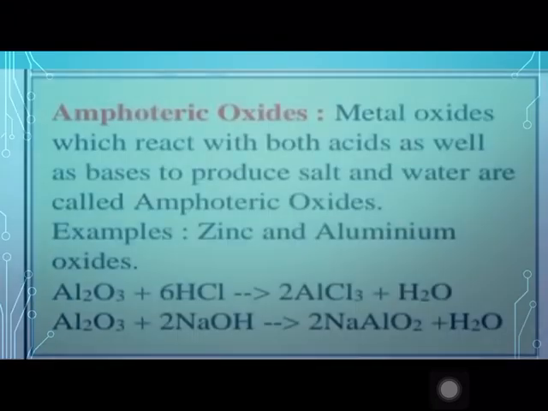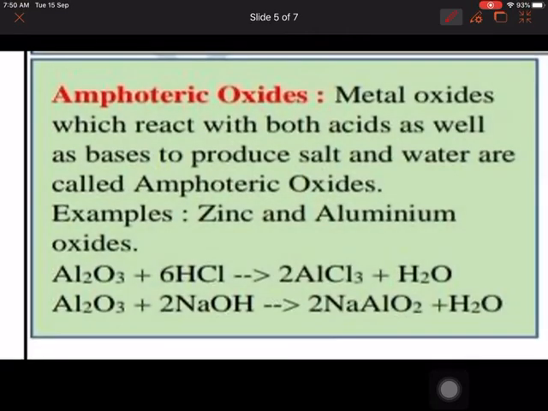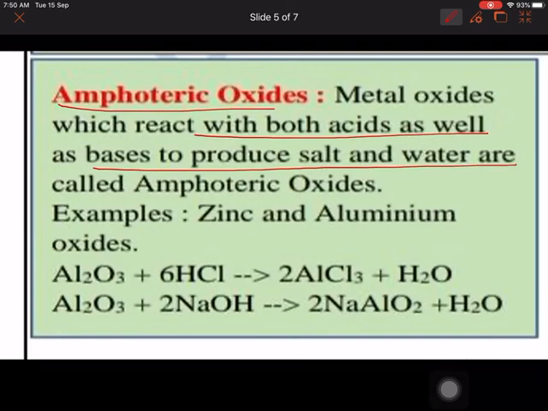Next is amphoteric oxides. Amphoteric oxides are metal oxides which react with both acids as well as bases to produce salt and water. That means if a strong acid is there, they will behave like a base, and if a strong base is there, they will behave like an acid. So two examples of amphoteric oxides are zinc oxide and aluminium oxide.